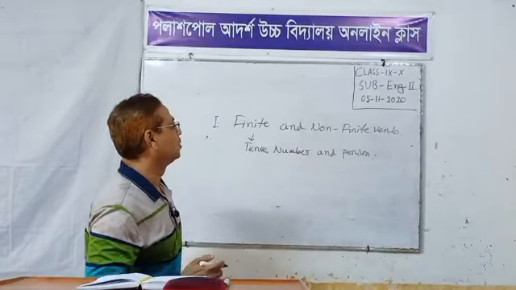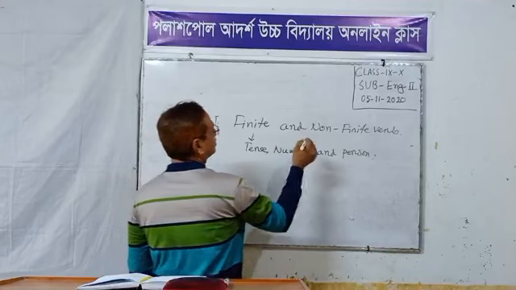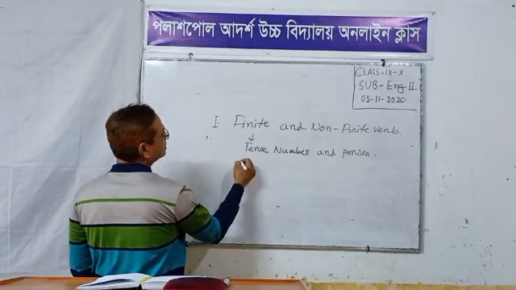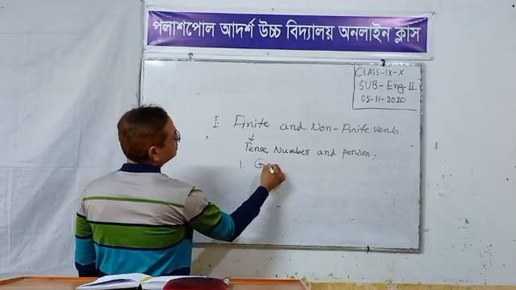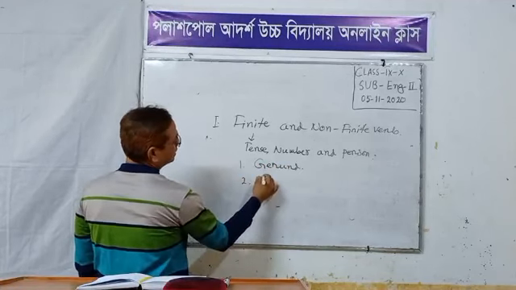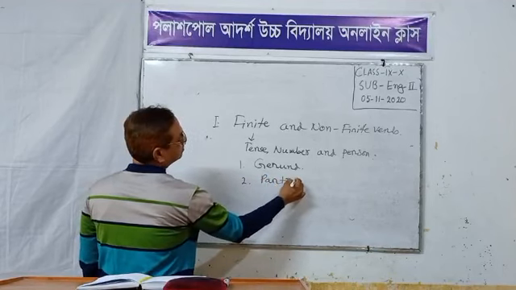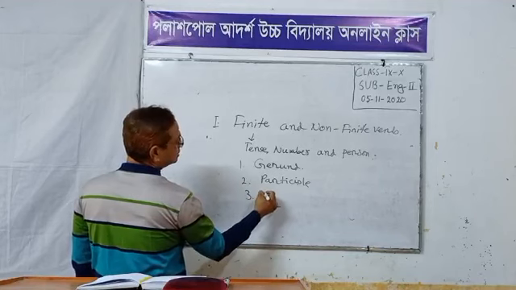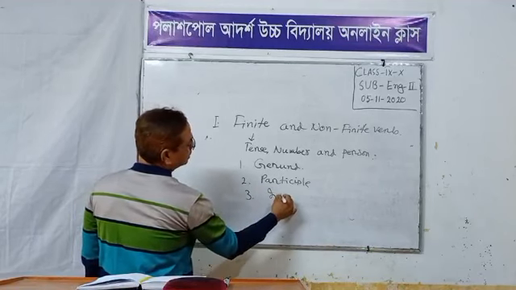This is a finite verb. Non-finite verbs: there are three non-finite verbs, students. Gerund, participle, and the last one is infinitive.